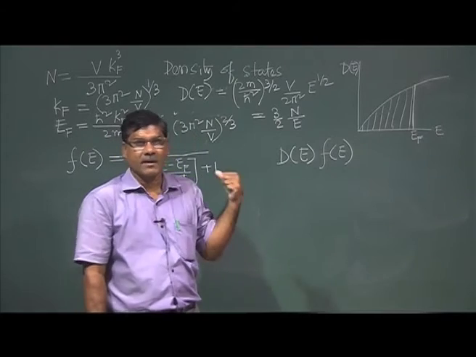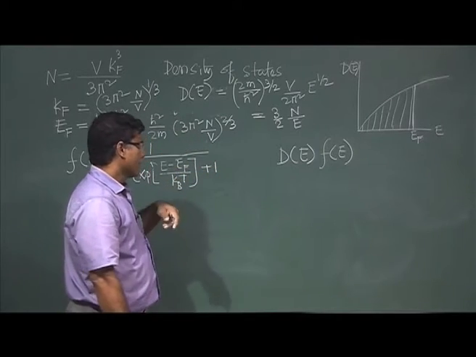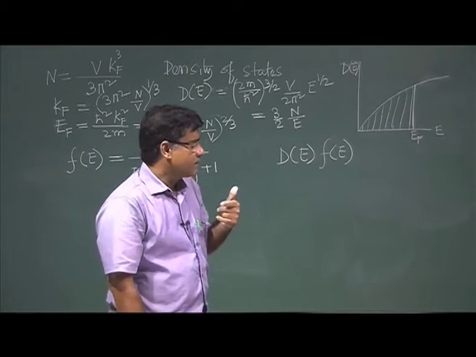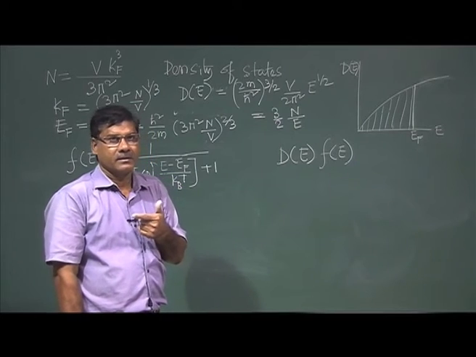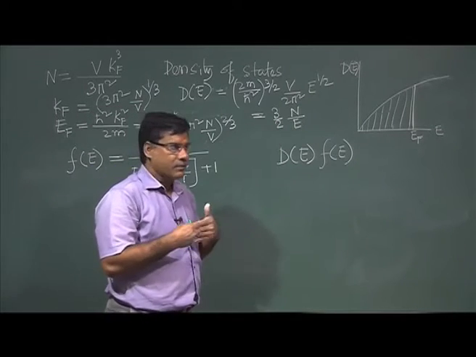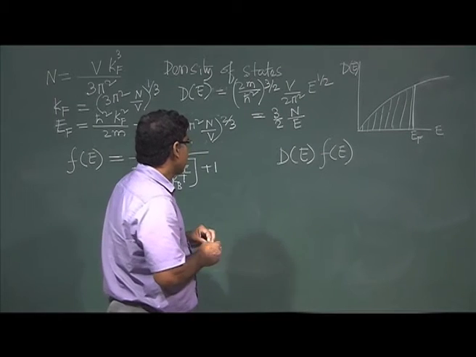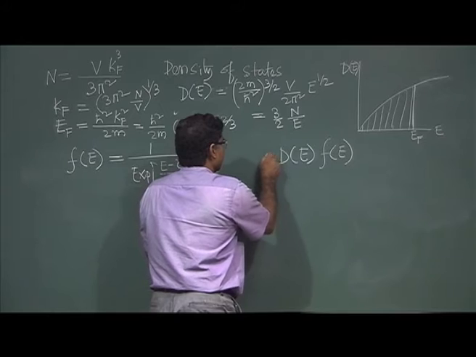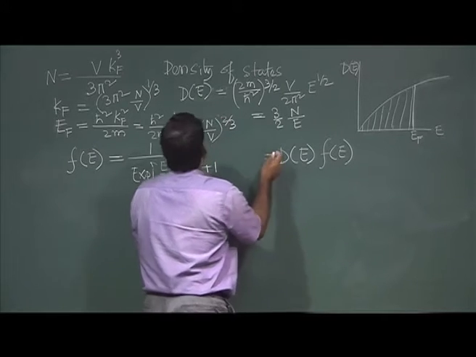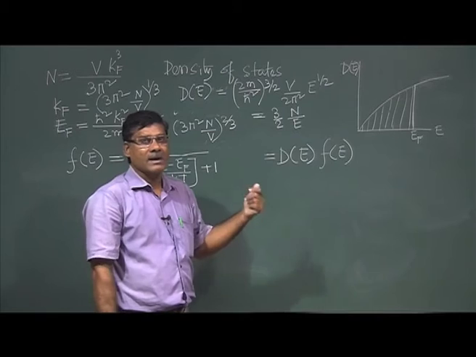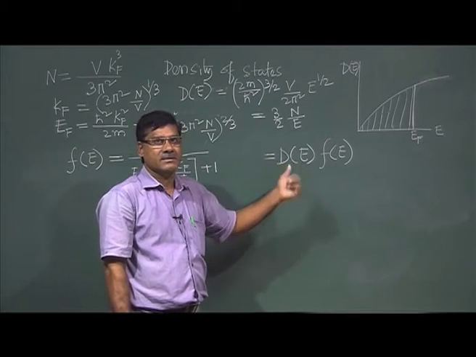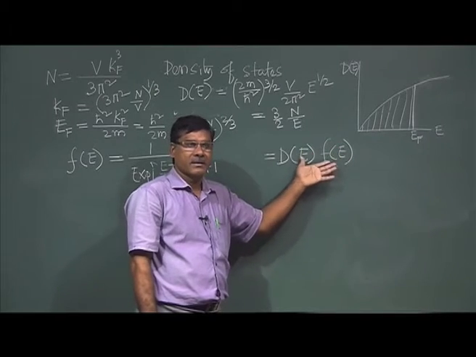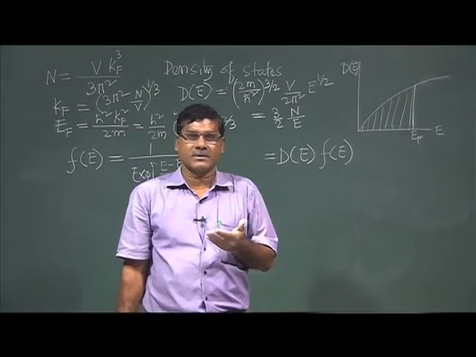As I told, this n we have considered in both ways. Each electron will be in each orbit, considering the degeneracy. So this will be the distribution or density of states. In general, one can write this is the density of states. Even at T equal to 0 this will be valid, and when T is not equal to 0, then also it is valid.